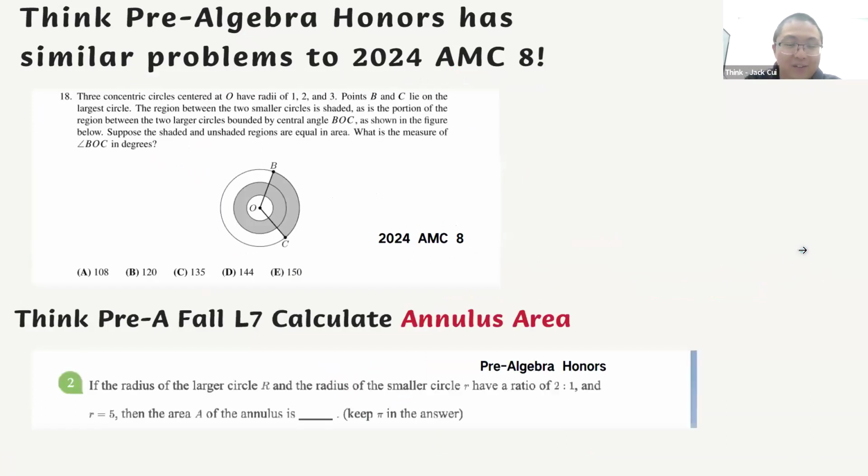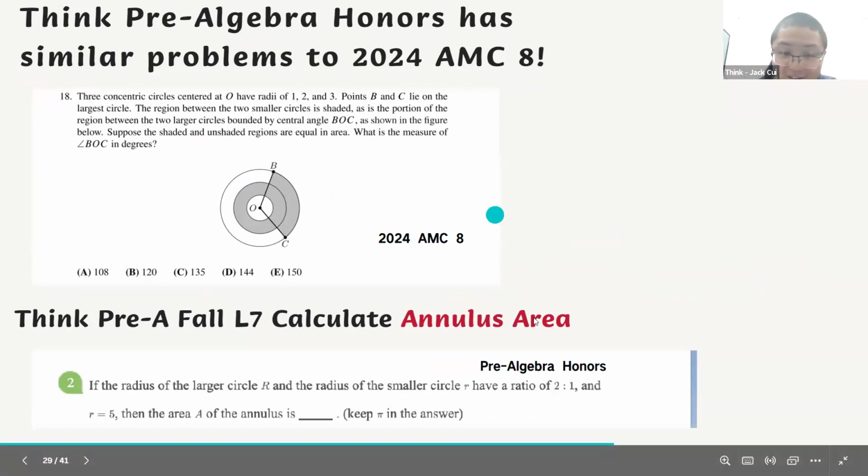Okay, the shaded area, right? This is a traditional topic in circle area calculation. It is tested in question 18. In the pre-algebra class, we learned how to solve the shaded area. So if you get prepared, you are done with this question.